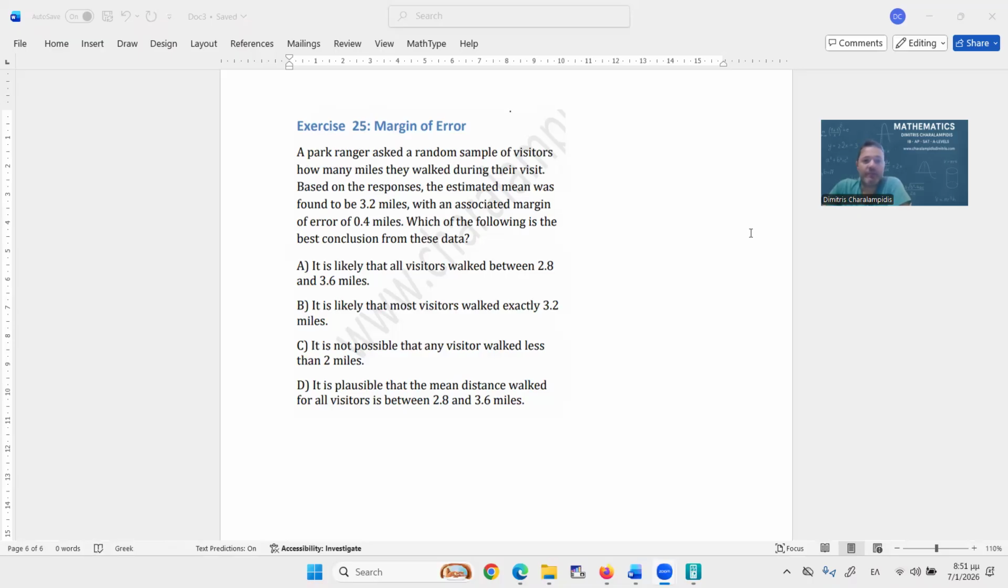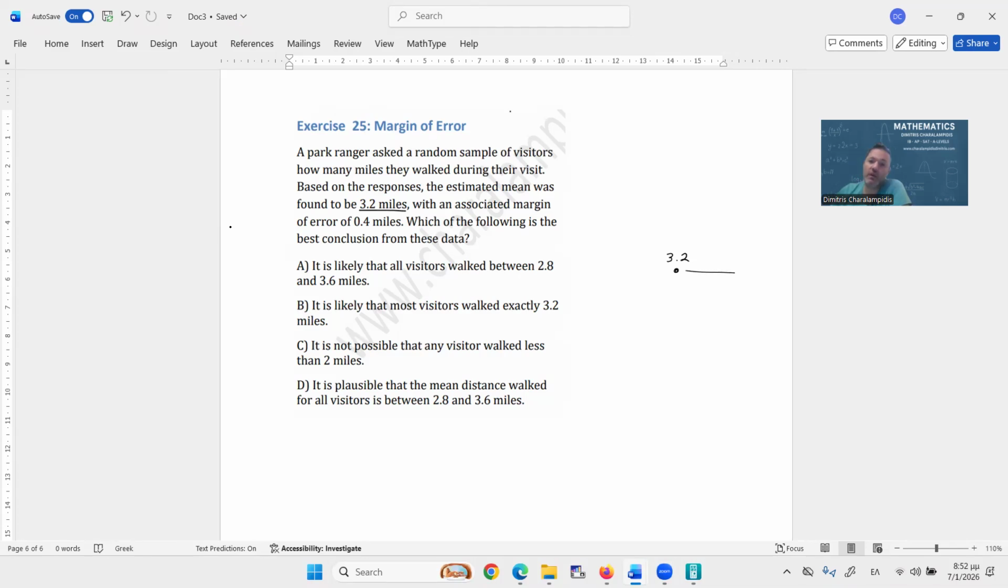Exercise 25. A park ranger asked a random sample of visitors how many miles they walked during their visit. Based on the responses, the estimated mean was found to be 3.2 miles with an associated margin of error of 0.4 miles. So they said 3.2 with a margin of error of 0.4. Remember, you should always keep in mind that the margin of error is that plus minus something. So here it's equal to 0.4.